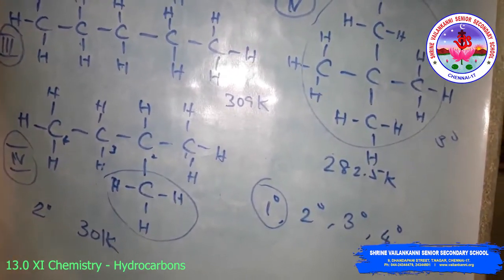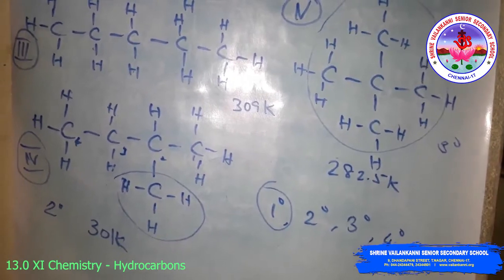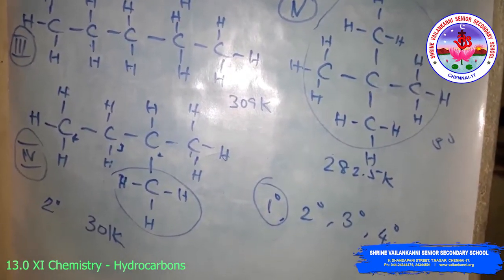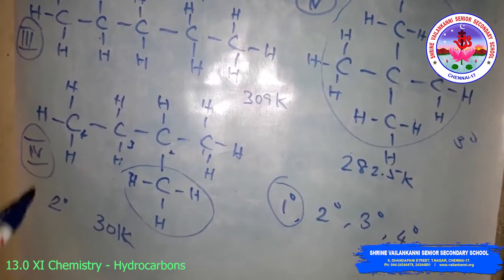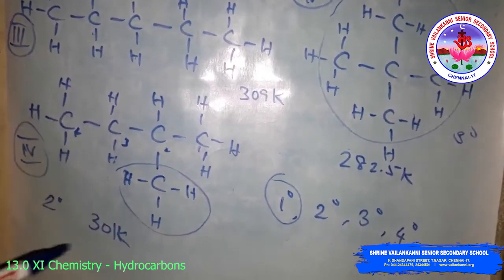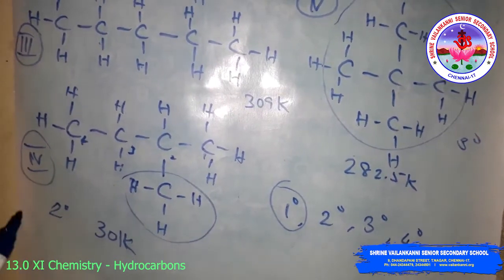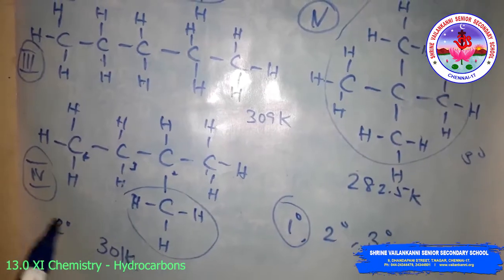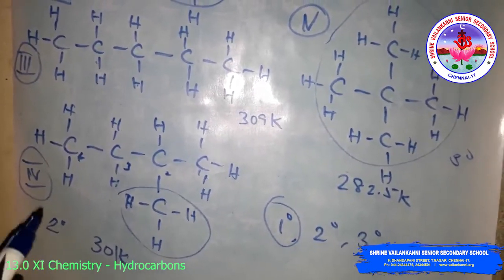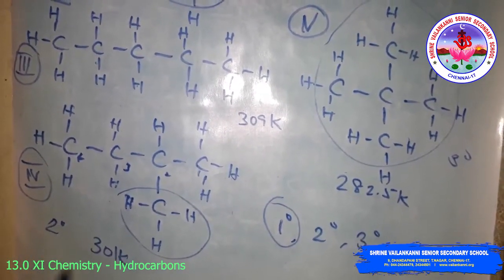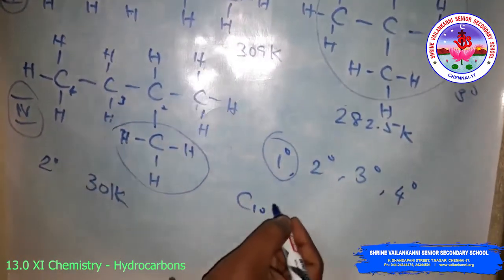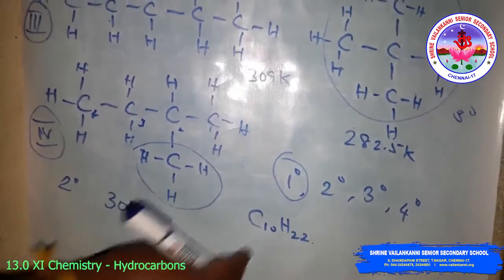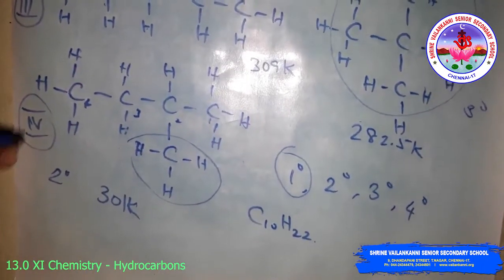Then we'll discuss the different types of isomers. You can construct the structure for higher alkanes also, and you will get a still larger number of isomers. C6H14 has 5 isomers, and C7H16 has 9. As many as 75 isomers are possible for C10H22. There are 75 possible arrangements. You can try this one.